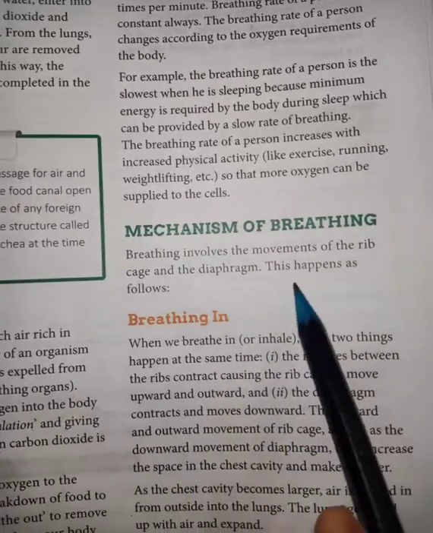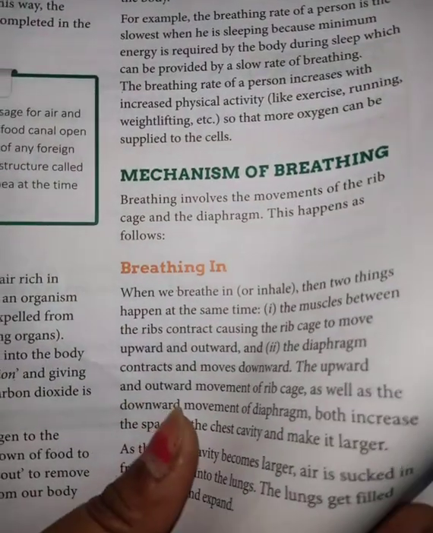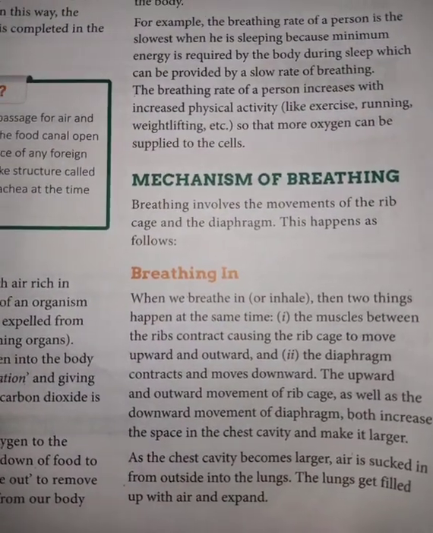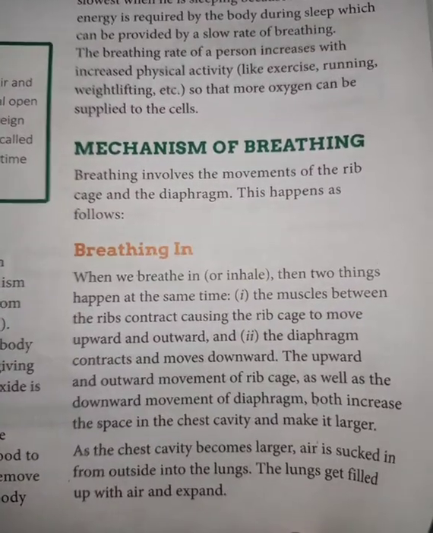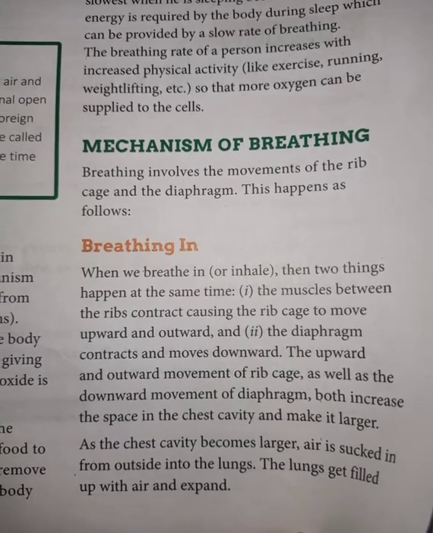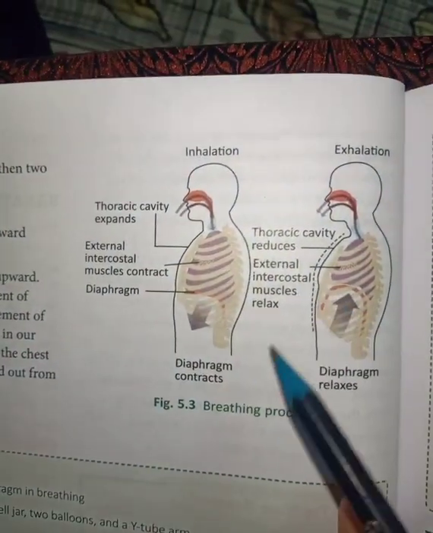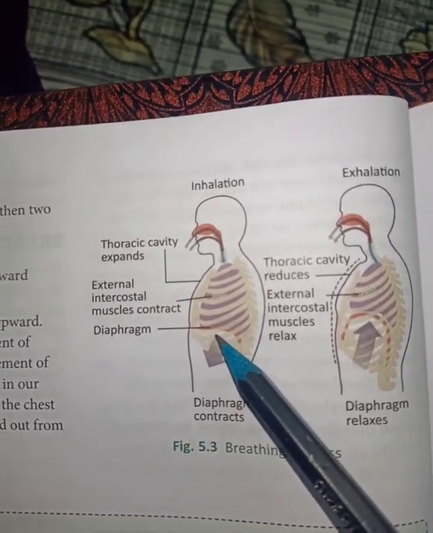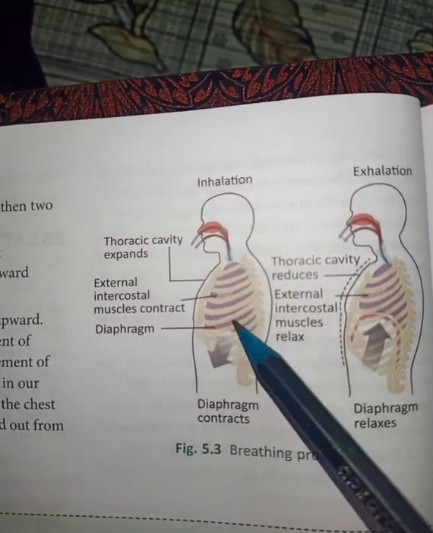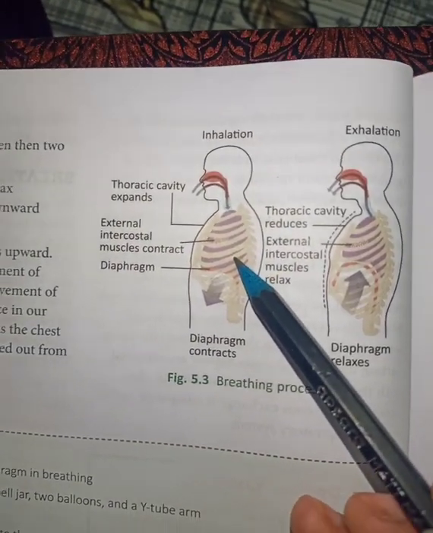Now the mechanism of breathing also we have done, that when we breathe, the lungs inside the ribs expand, the diaphragm moves upward, and then we breathe in, and then we give the breath out also, so the chest cavity becomes larger. So children, you can see in that diagram also, here is the diaphragm. So the diaphragm contracts, it is going up when we are taking breath in. You can do that by your own also.